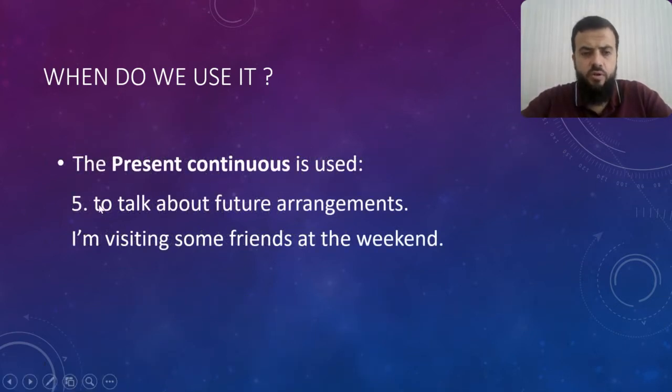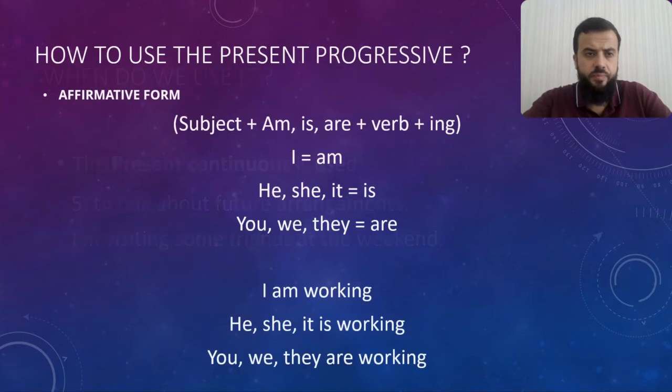The present continuous is also used to talk about future arrangements, an action that I will do in the future. And when we say arrangements, usually it's something that needs planning and arranging. I am visiting some friends at the weekend. So here, of course, I called my friends and I told them that I'm coming and I am ready to make this visit. So these are the five situations when we use the present continuous.